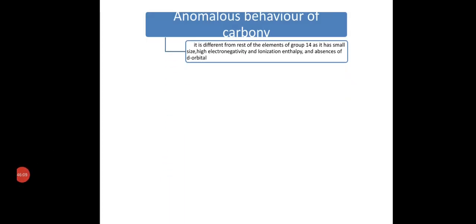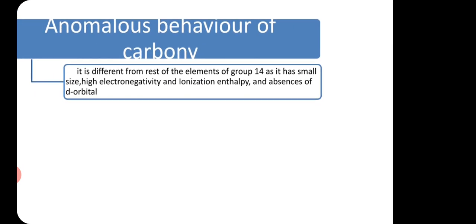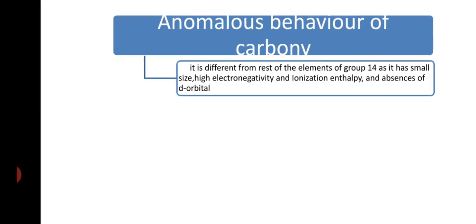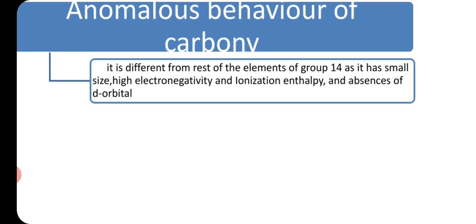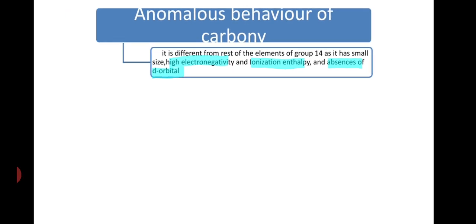This anomalous behavior is explained by its small size, high electronegativity, and also the absence of d orbitals. So this is the first property. What did I say about the group 14 element? It is small in size, has high electronegativity, high ionization enthalpy, and there is always an absence of d orbitals. This is the first property.